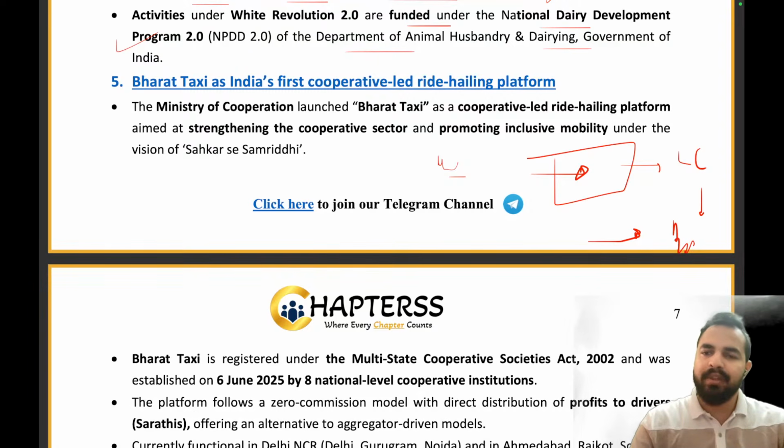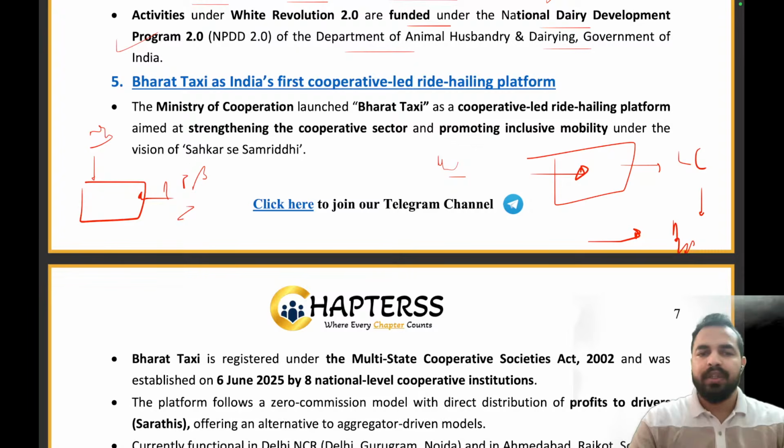So considering this, the Government of India thought that we have to come up with a new change here. Now, what is the change that we are bringing? Let us take an example that we are just creating a cooperative society, a cooperative society of the drivers. Now these drivers are coming together and they came up with the new initiative of Bharat Taxi. They came up with the Bharat Taxi brand.